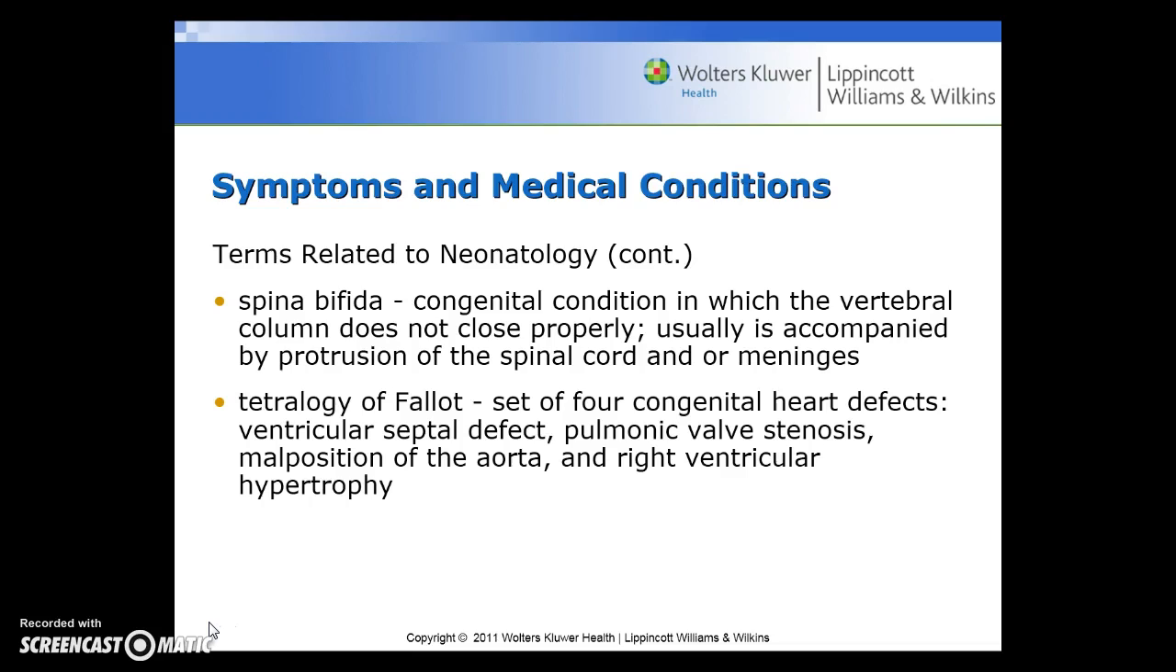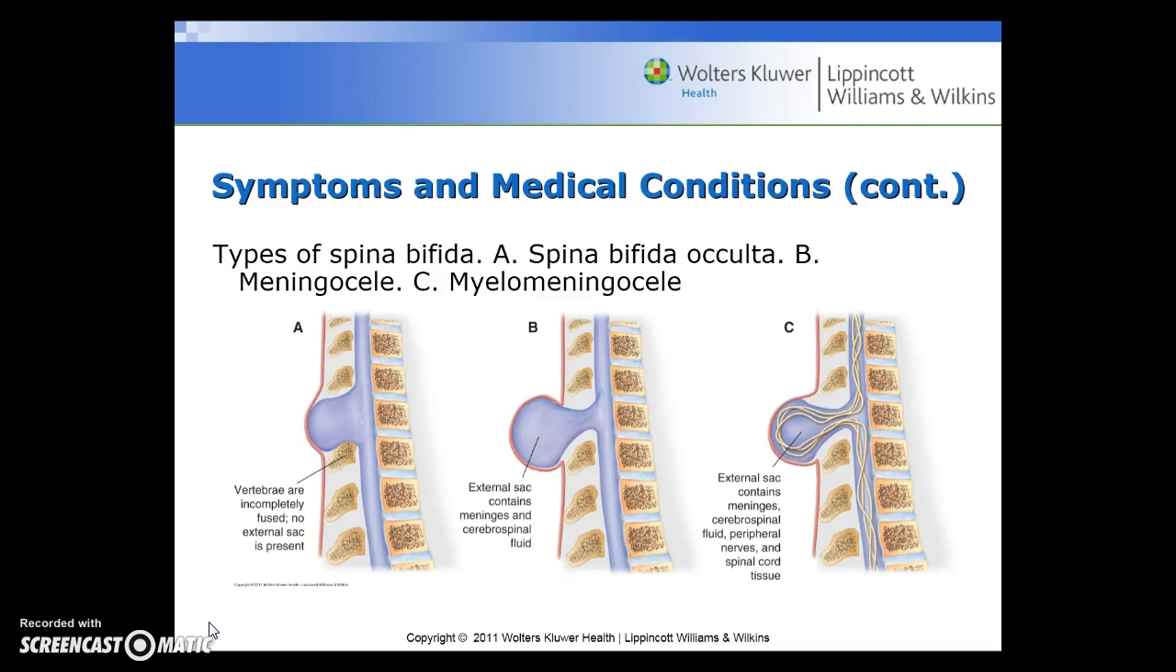Tetralogy of Fallot is a set of 4 congenital heart defects: the ventricular septal defect, the pulmonic valve stenosis, malposition of the aorta, and right ventricular hypertrophy.